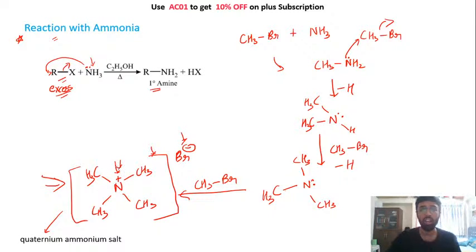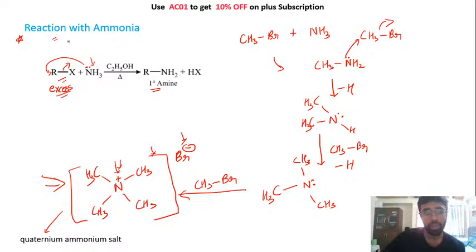You will see a lot of different reactions where you will see questions coming on quaternary ammonium salts. Moving on to the next thing, we have created quaternary ammonium salt.